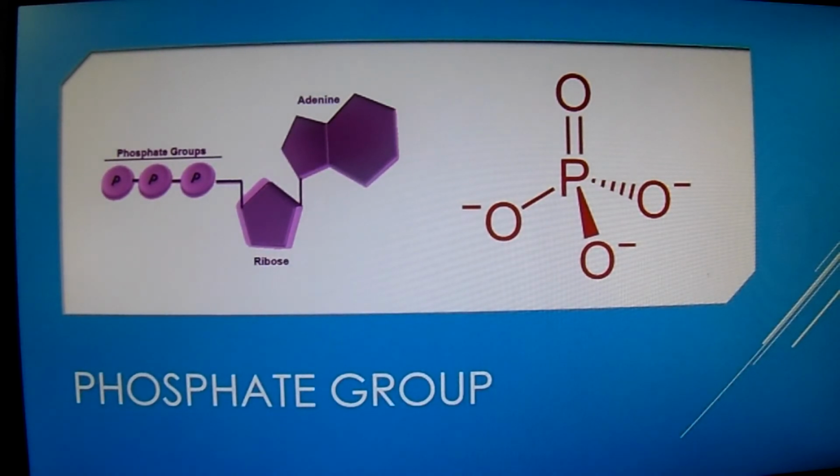Nature has evolved numerous mechanisms to couple this negative change in free energy to help drive many chemical reactions in the cell. The figure shown in the slide shows the structure of the nucleotide triphosphate, adenosine triphosphate or ATP. We will discuss its structure and function in detail in some other video.